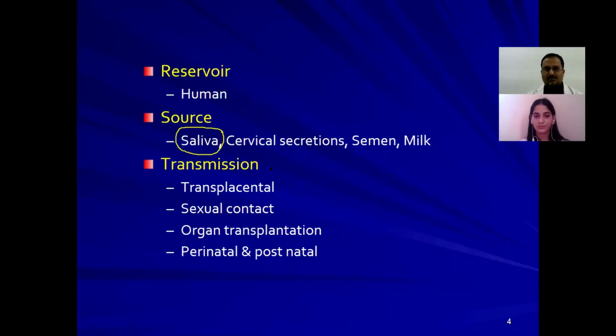And how would it be transmitted? Transmission is possible by the transplacental route, by sexual contact, or by organ transplantation. If any recipient receives organs positive for cytomegalovirus, because the virus resides in the B cells of infected individuals, through the organs this virus can be transmitted from the donor to the recipient. Perinatal and postnatal transmission is also possible from the infected mother.